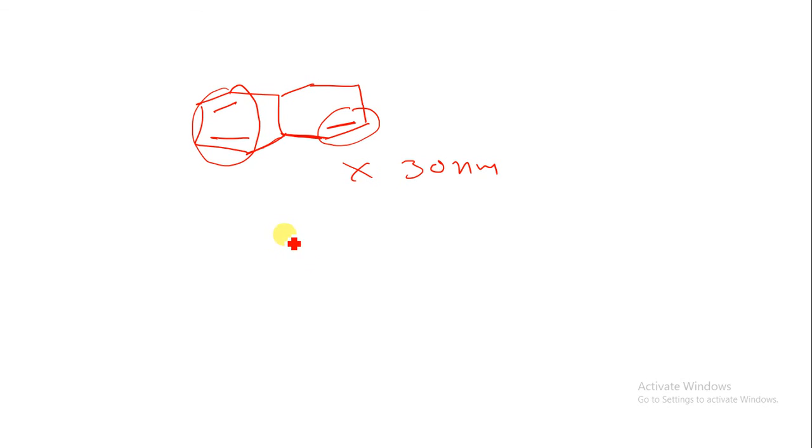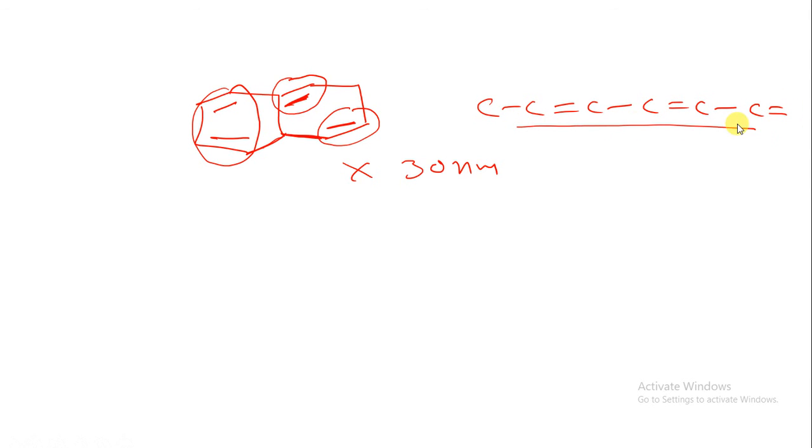What is extended conjugation? Here suppose I put a double bond over here, okay, a double bond over here, then I have to calculate this double bond as the extended conjugation. This will not count as the extended conjugation. You just have to see double bond, single bond, double bond, single bond, double bond, single bond. So there should be a single bond, double bond, single bond, double bond, single bond, double bond. If this type of chain is present, then you just have to calculate the extended conjugation.